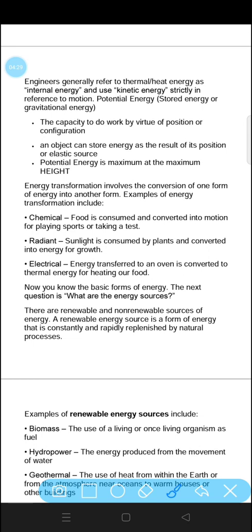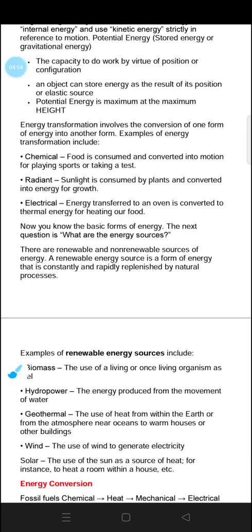Now, engineers generally refer to thermal heat energy as internal energy and use kinetic energy strictly in reference to motion. Potential energy is stored energy or gravitational energy. Like we talked about kinetic energy, which was the energy of motion, similarly, potential energy is gravitational energy or stored energy. It is the capacity to do work by virtue of position or configuration.